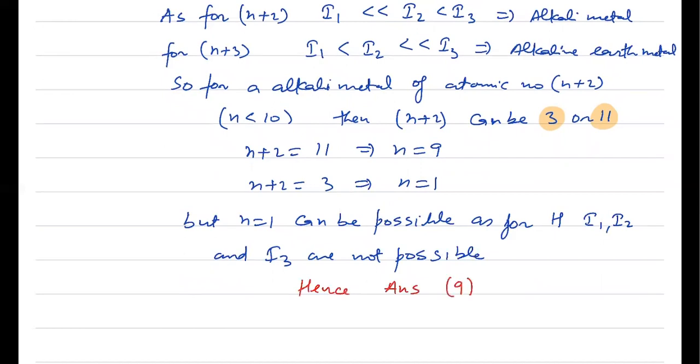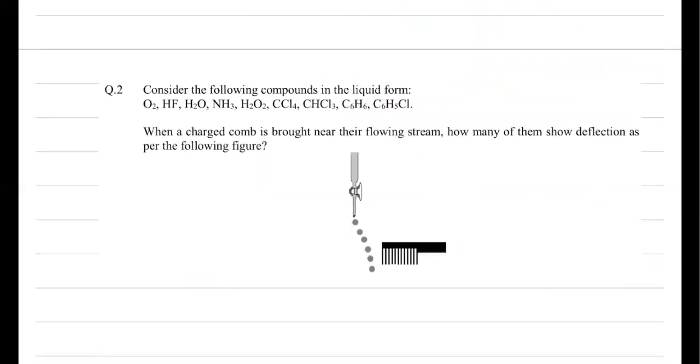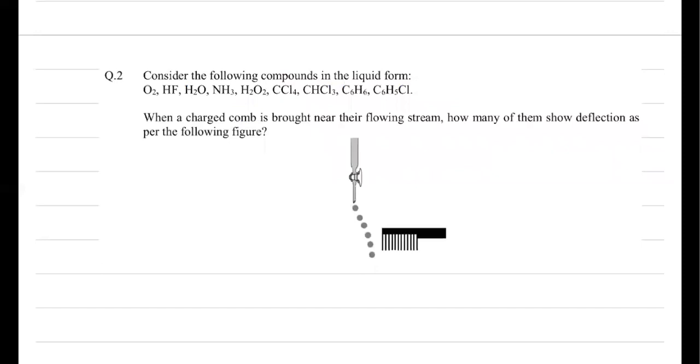Clear? Then to the next question. It says: consider the following compounds in the liquid form. When a charged object is brought near their flowing stream, how many of them show the deflection as per the following figure? So you know all the charged species will be attracted towards the object. That means all the species which have a non-zero dipole moment can be attracted towards the charged object. So simply you have to check the dipole moment.